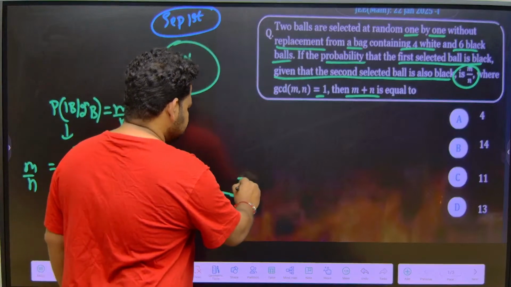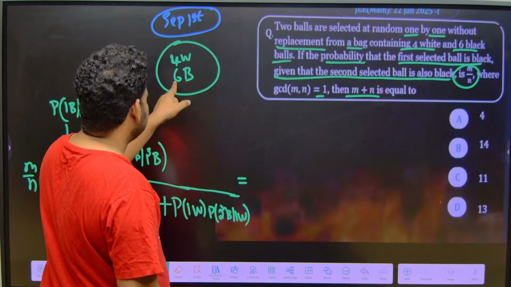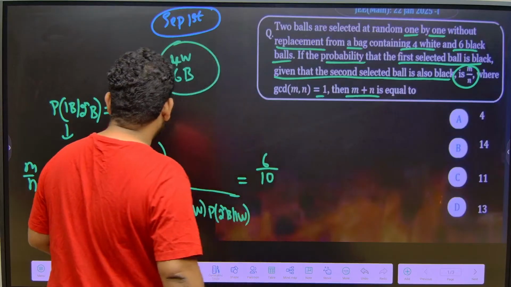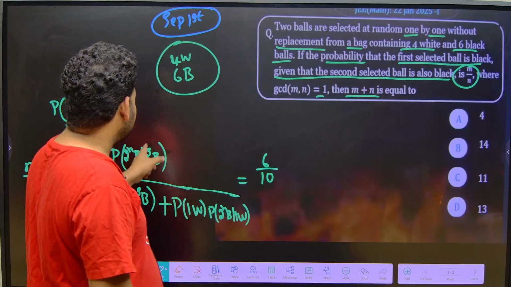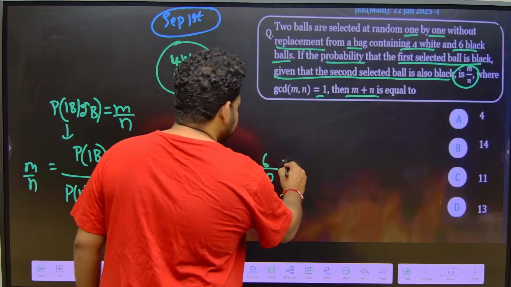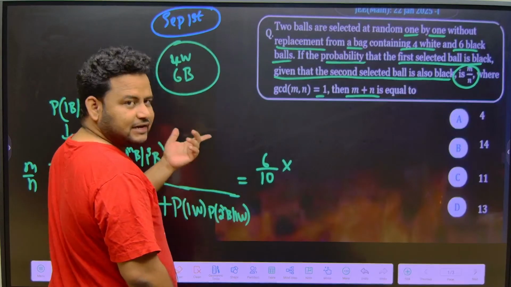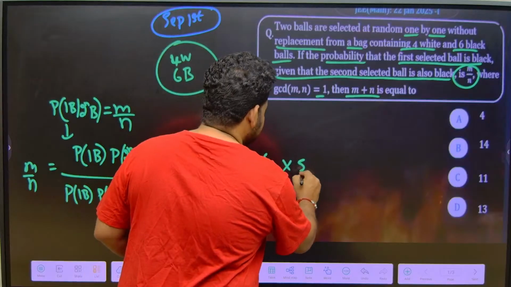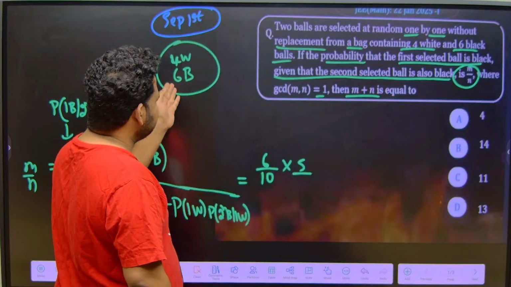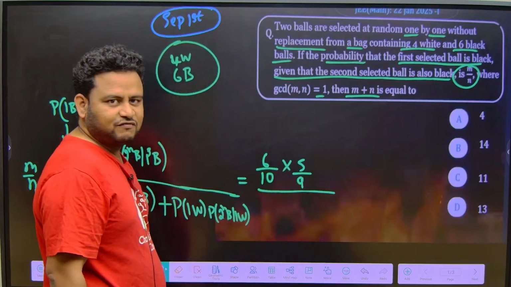Now look at this. Probability of first being black. Probability of first being black means how many blacks are there? 6. 6 out of total is 10. So 6 out of 10 into probability of second being black given that first is black. Second being black means another black you have to take out. Already one black is removed. Remaining black is how many, friends? Remaining black is 5, out of remaining, which is how much? One ball is already removed here, so remaining will be 5 plus 4, 9. 5 by 9. Got it? 5 by 9. Okay, 5 by 9 we have.